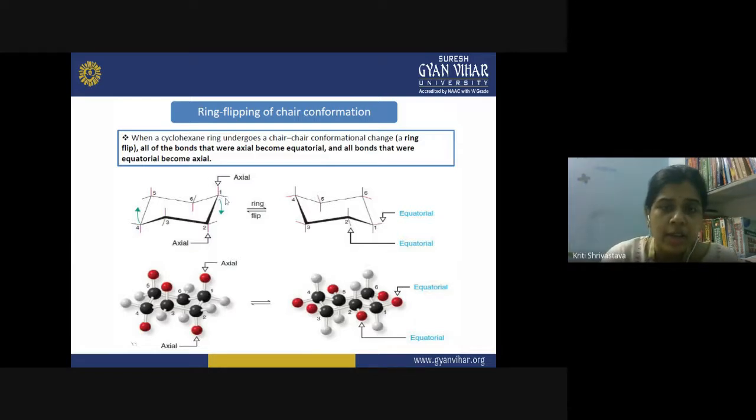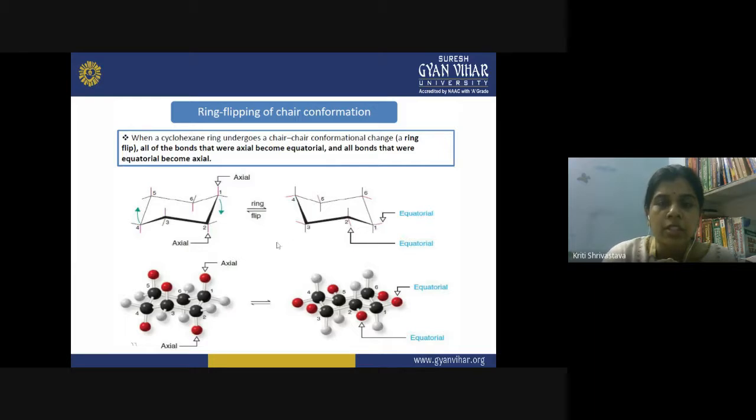So what changes during a ring flipping? This carbon number 1 containing the axial bond, now you can see this is carbon number 1 and that axial has become equatorial. And the equatorial black line, what is it now? It is the axial bond, right? Because we are following the similar process. The vertex up will be having an axial bond up, right? And the vertex down will be having axial bond down.